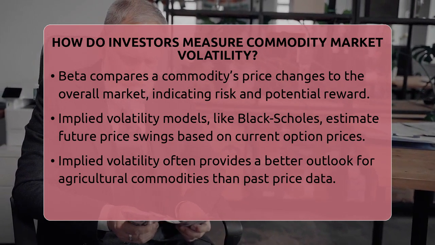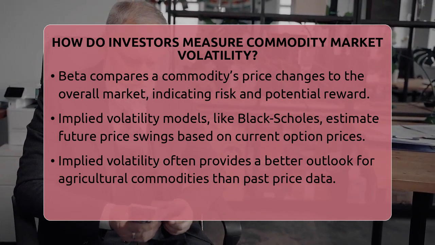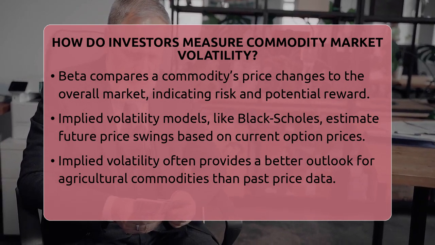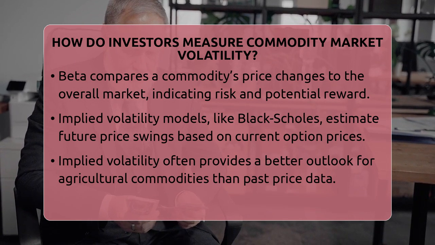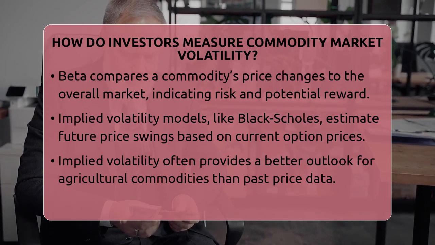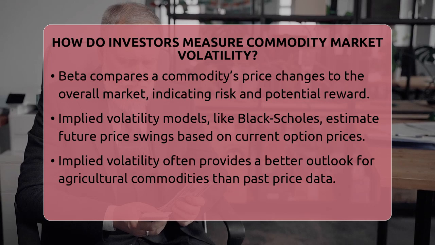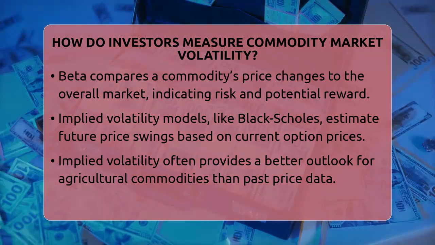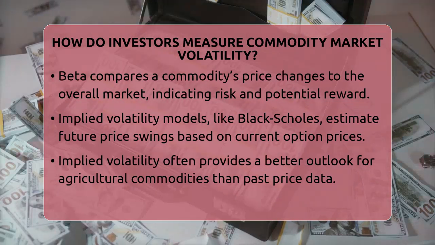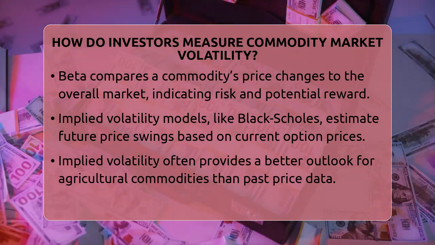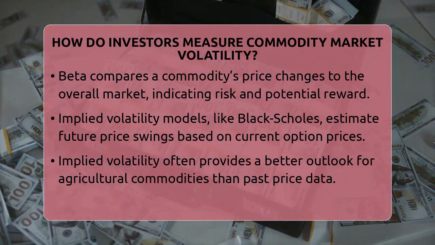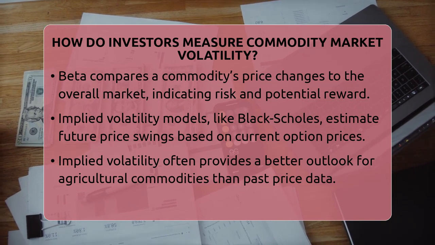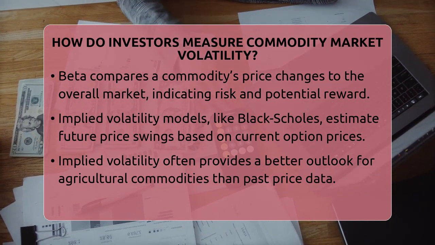These models use option prices to estimate what the market expects for future price swings. The most common one is called the Black-Scholes model. It looks at current option prices on commodity futures to calculate expected volatility. For agricultural commodities like corn or wheat, implied volatility often gives a better picture of what traders expect than just looking at past prices. However, it can sometimes overstate actual future movements, especially when options are priced at levels that suggest more risk than actually exists.